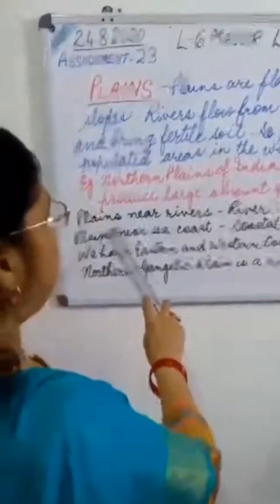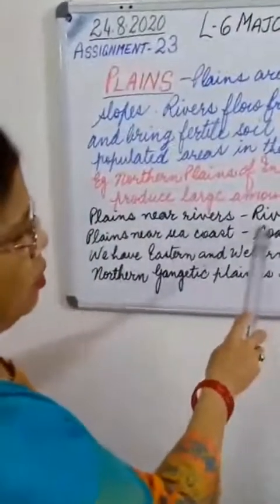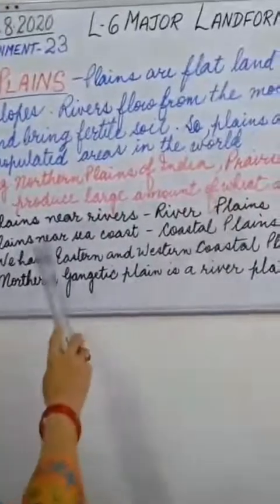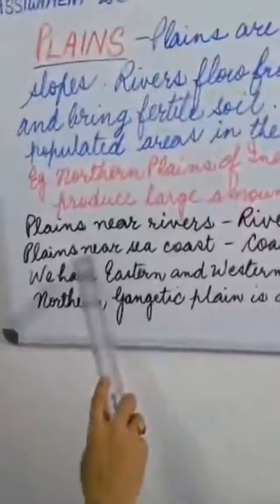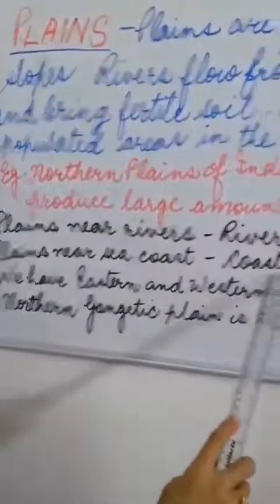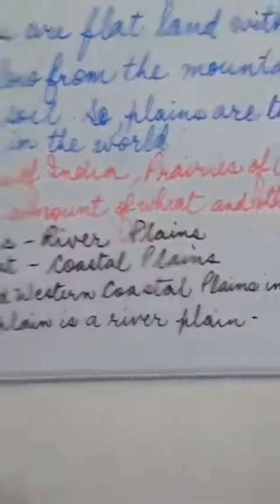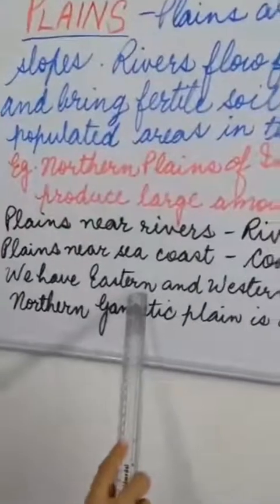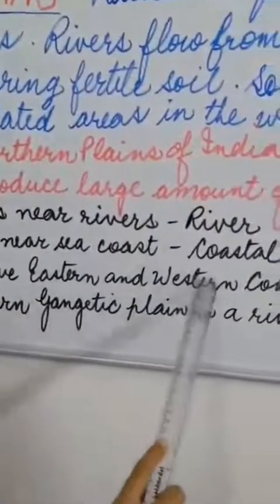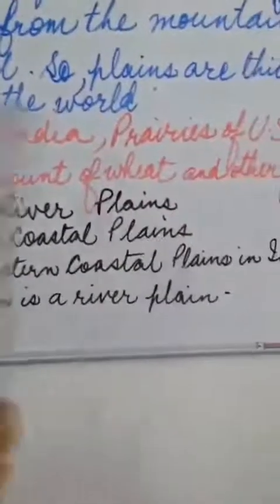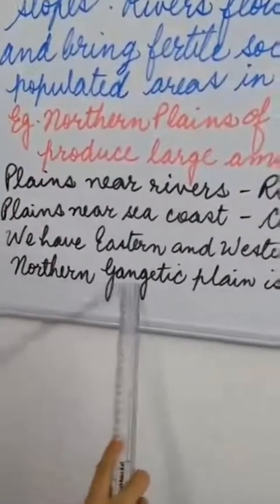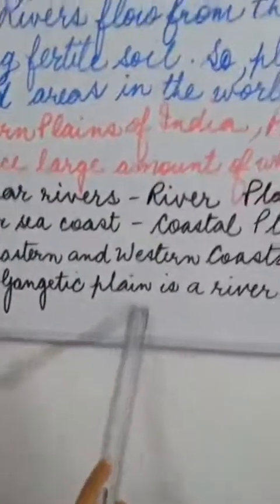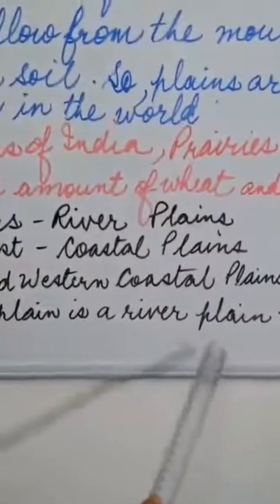Now, plains which are near the rivers, they are called river plains. Okay? And plains which are near the coast. Which coast? Sea coast. Plains which are near the sea coast, they are called coastal plains. So, in India, we have got the eastern coastal plain and the western coastal plain. And in the north, where we have got river Ganga, that is the northern Gangetic plain. Okay? And this northern Gangetic plain is a river plain.